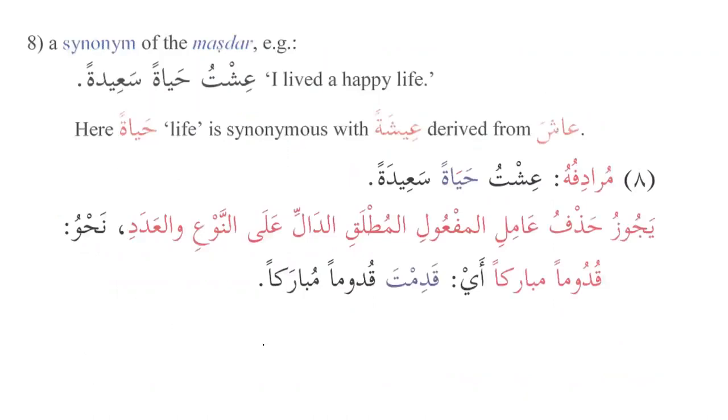And the 8th one is a synonym of the masdar. Aishtu hayatan sa'idatan. So here hayatan, as we can see over here, it should have been aishatan, but instead of aishatan we have what? Hayatan. Here hayatan, life, is synonymous with aishatan, derived from asha. So we know that asha yaishu aishatan.